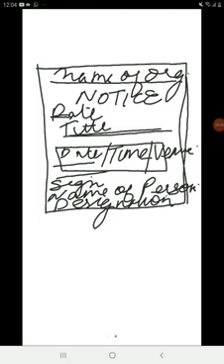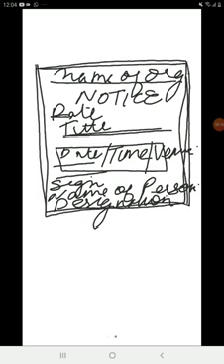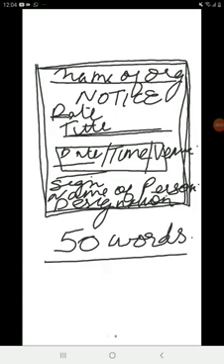Now remember something, only important points are to be mentioned and only relevant information is to be given. You have to give very short sentences and they should be grammatically correct. That means there should be no errors in grammar. The notice is always to be made within a box. If you do not make a box and if you write the notice, then obviously you will not be getting complete marks. And your word limit is 50 words. 50 words only.